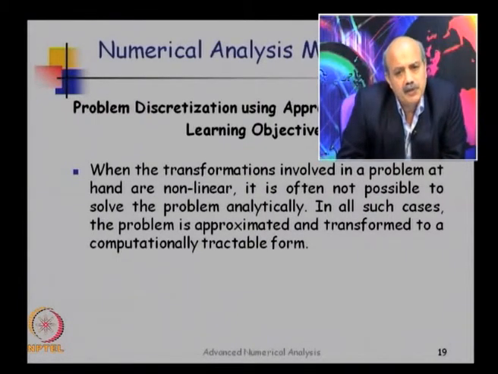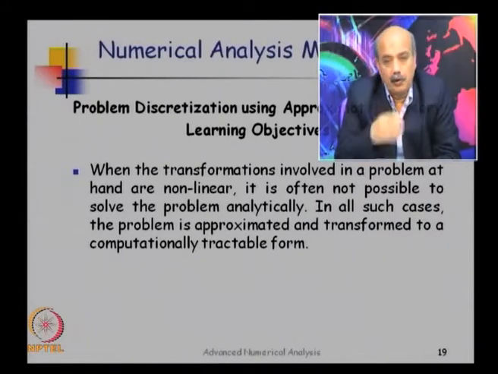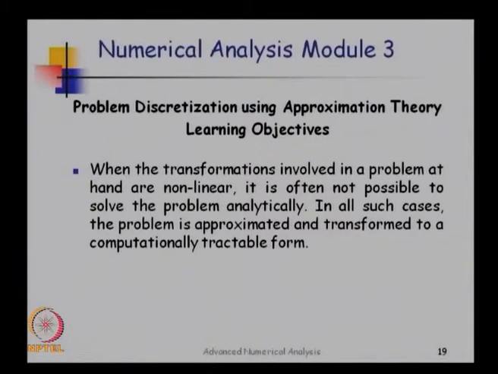Is there a unique way of doing this? Obviously not. A given problem can be transformed into a computable form by a variety of means, and if you have to choose between different means of transformation, you have to have an in-depth understanding of how these transformations are done. Why do you choose one over the other? Whether I should use Taylor series approximation or whether I should use interpolation. Unless you know the foundations, it is difficult to make these choices. So it's good to have a basis, a foundation of the approximation theory.